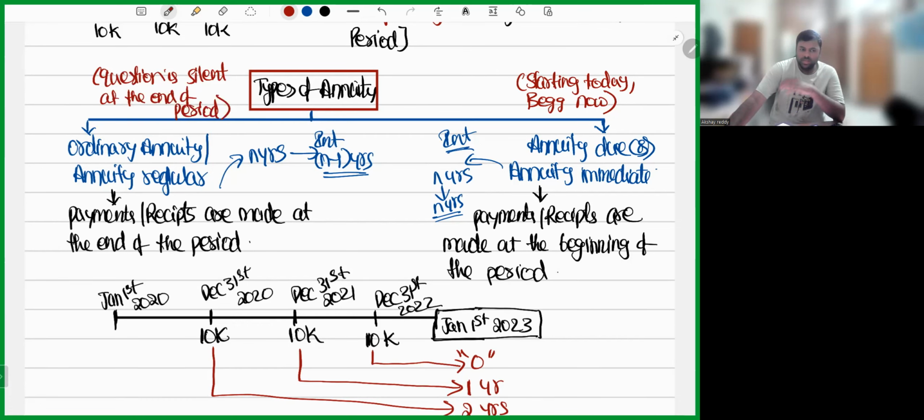Okay, so I hope the basic point is clear regarding ordinary annuity and annuity due. Whenever you solve an annuity sum, first make sure that it is an annuity sum. After that, analyze whether it's ordinary annuity or annuity due. Then you need to analyze whether it is present value or future value. Right now, you need not analyze this, because all the sums I am solving now are on the basis of future value itself.